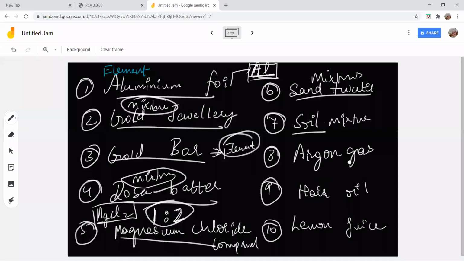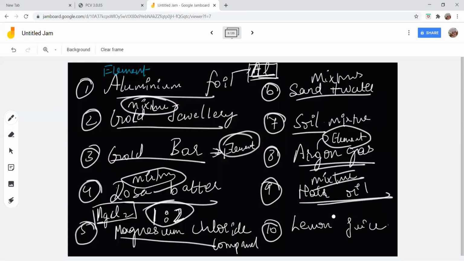So, argon is an element. It is definitely an element. You all understand? It is made up of only argon atoms. So, argon gas is an element. What about hair oil? Good, Chelvan, Srivatsan and others also. Many are answering. It's going fast, so I am not able to say who is answering. Yes, hair oil is also a mixture. Good.